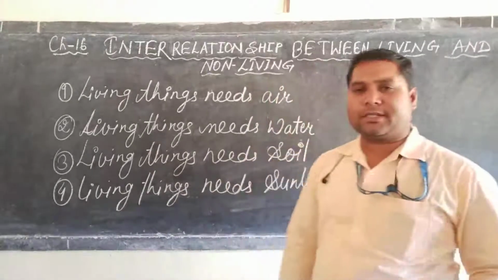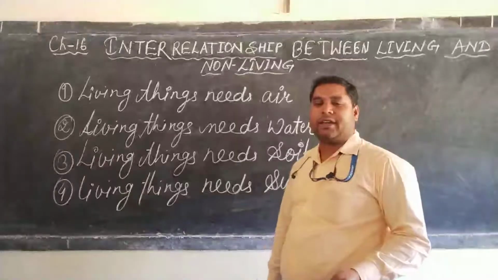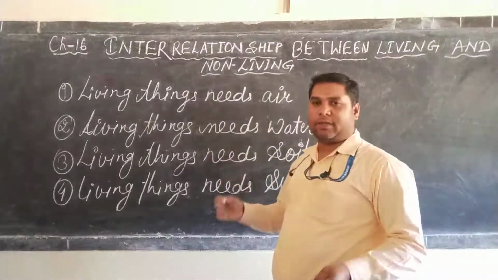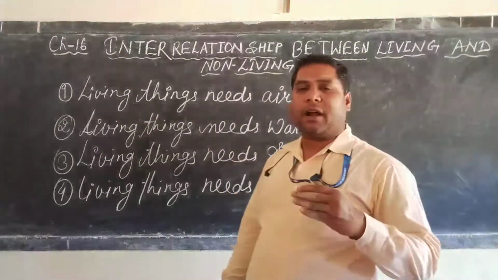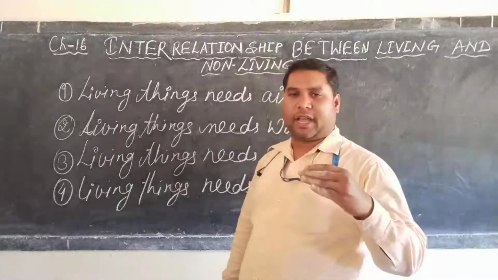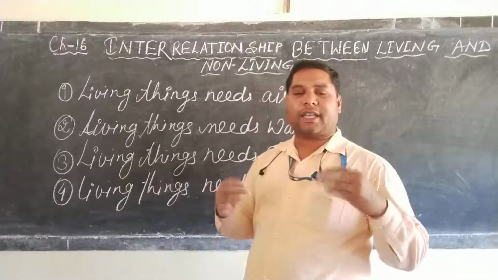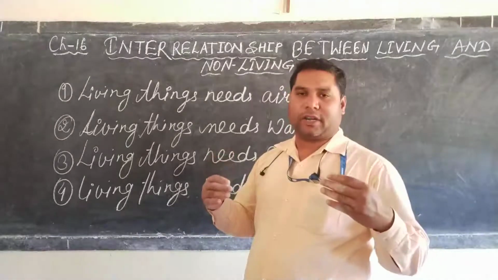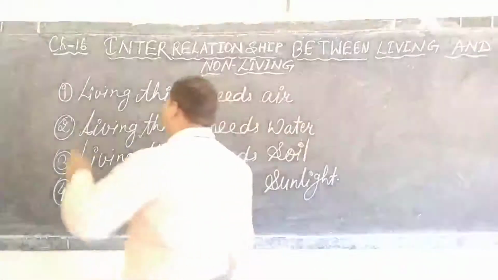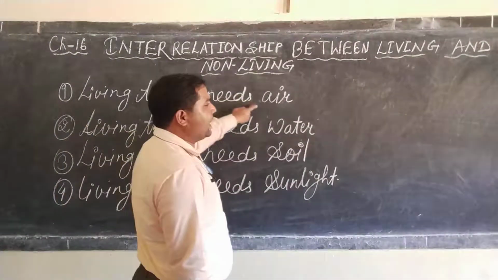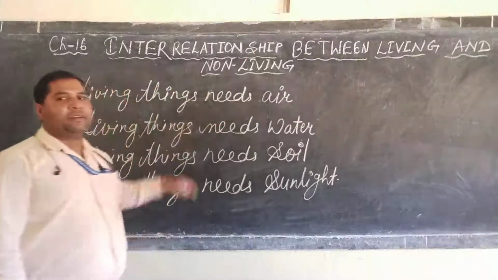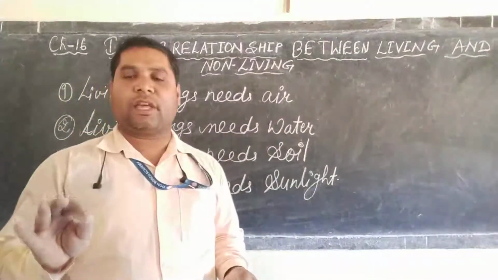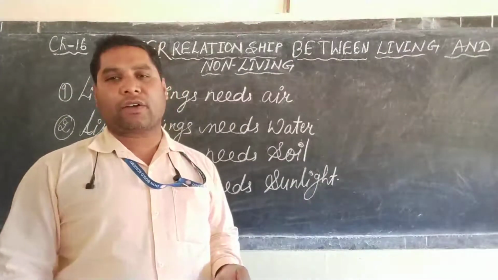We human beings require oxygen, and we get oxygen from the green plants. Green plants require carbon dioxide, and green plants get carbon dioxide from living organisms. So this way, living things need air, and without air, living things will not survive, dear student. They will die due to lack of air.